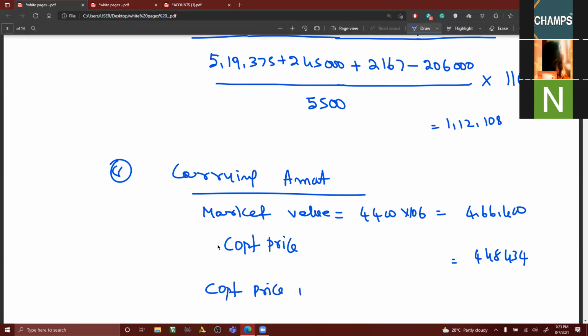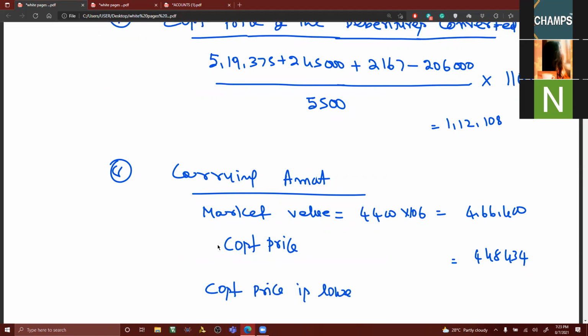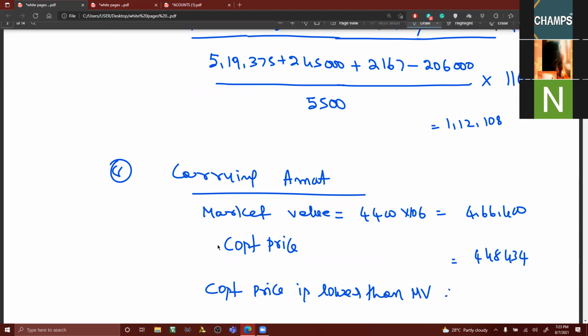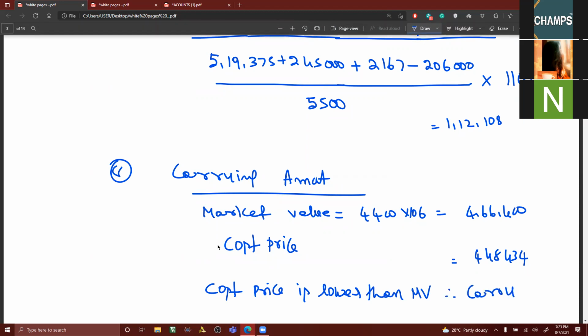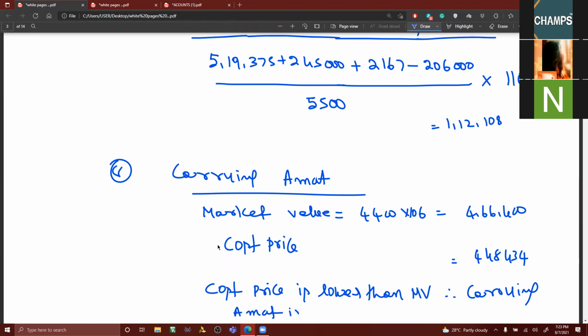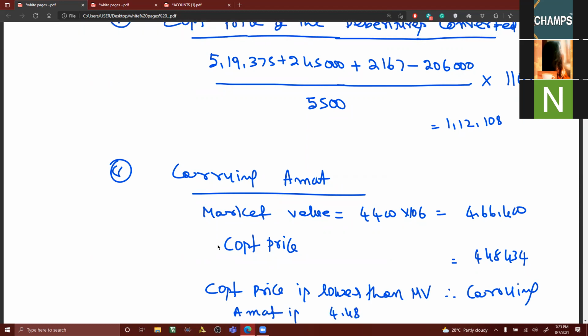Cost price is lower than market value. Therefore, carrying amount is 4,48,434.